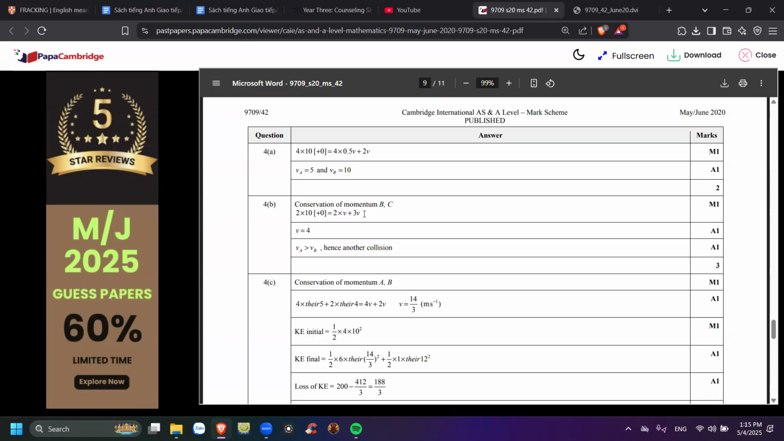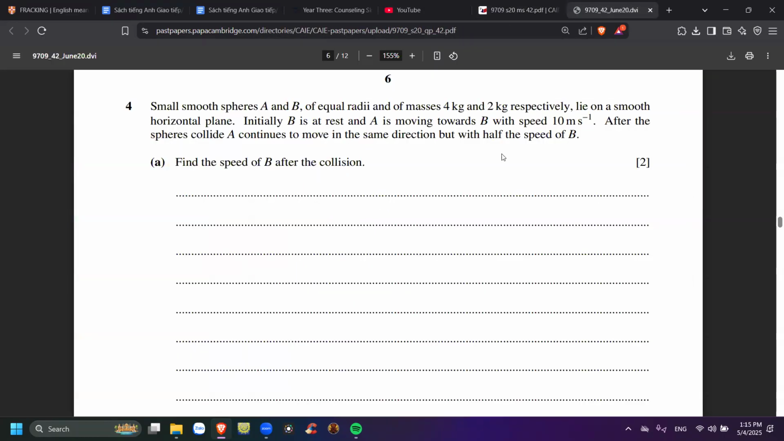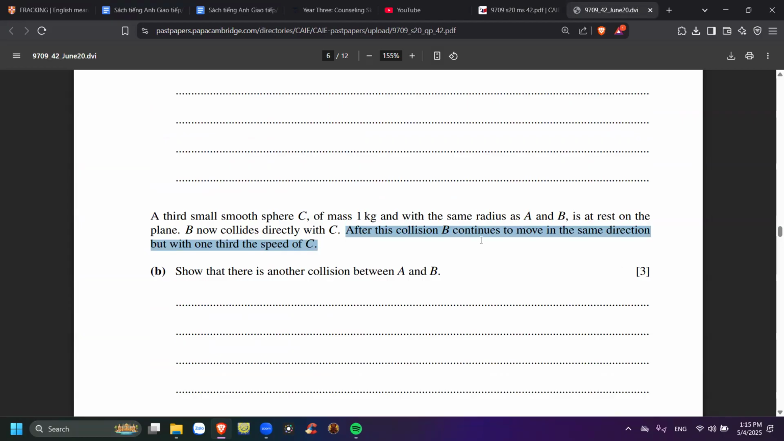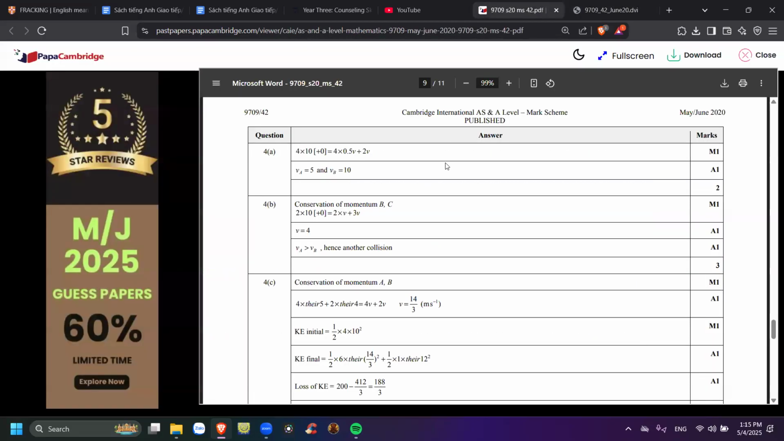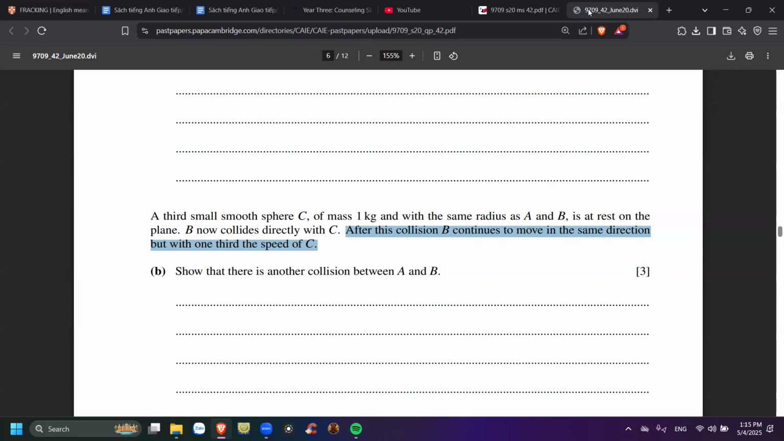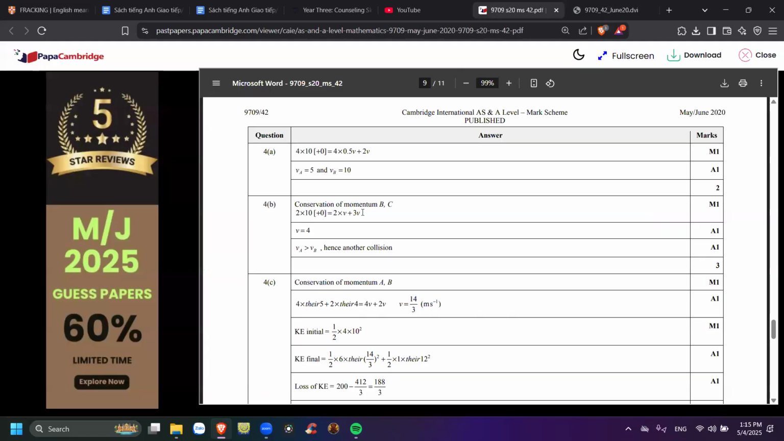Did they say B and C move together with the same speed? Same direction, but with 1/3 the speed of C. So that's why C is 1 kilogram. But why is there 3V here? Because V is only 1/3 the speed of C now. So it means the velocity of C is 3 times the velocity of B.